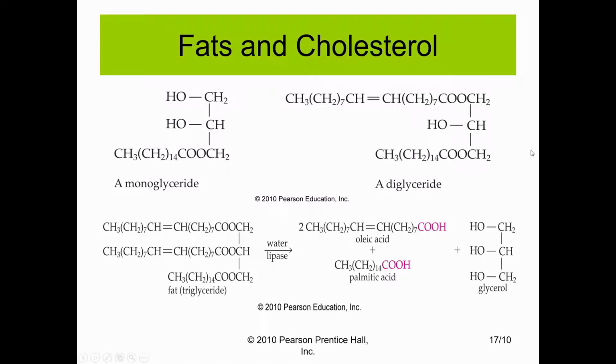Let's take a look at the structure of a fat. I'll bring your attention first to the structure in the bottom right corner. This is the glycerol backbone. The glycerol backbone contains 3 hydroxyl groups. Each of these hydroxyl groups has the ability to bind to one of the fatty acids.